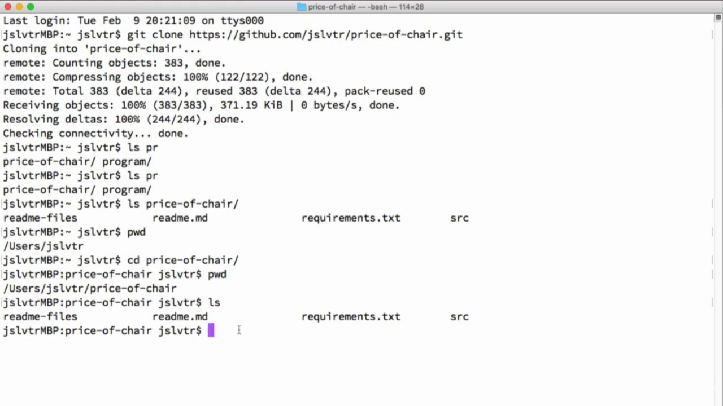So this is quite a bit to take in. We've looked at how to do a git clone. Remember that it creates a folder called the same as the repository, so in this case price of chair. Then we've looked at ls to list the structure of a folder, pwd to look at what directory we're currently in, and finally cd to change directory.